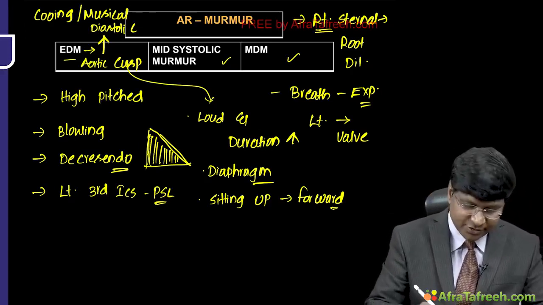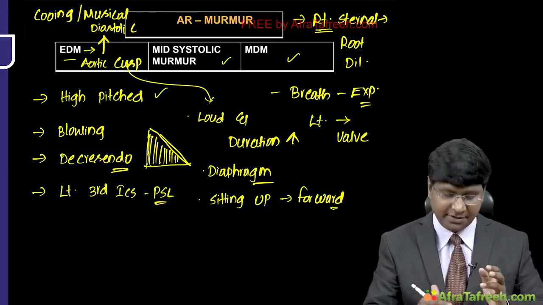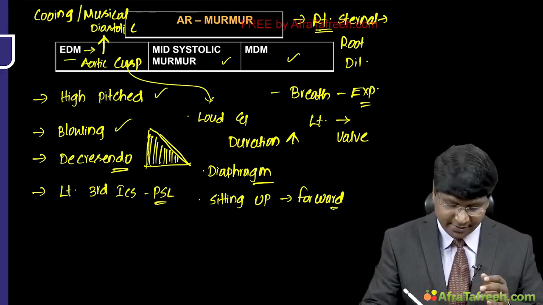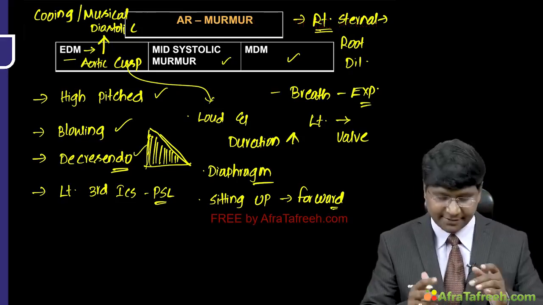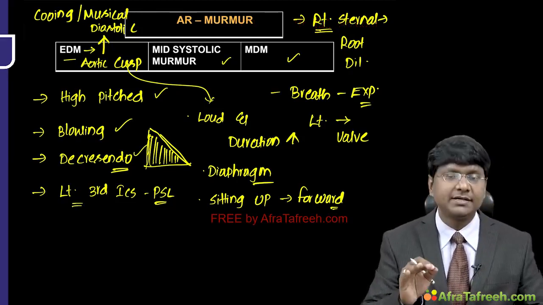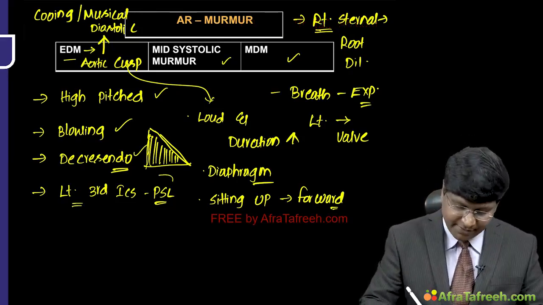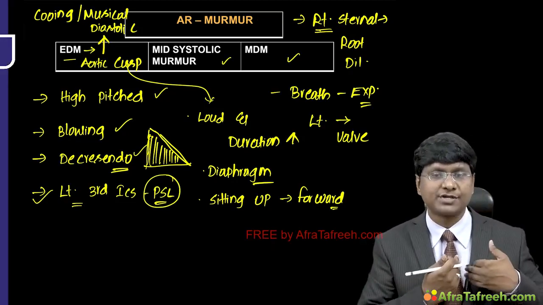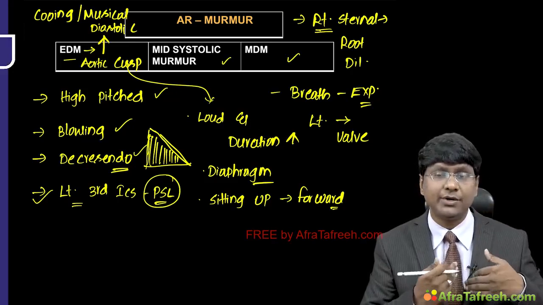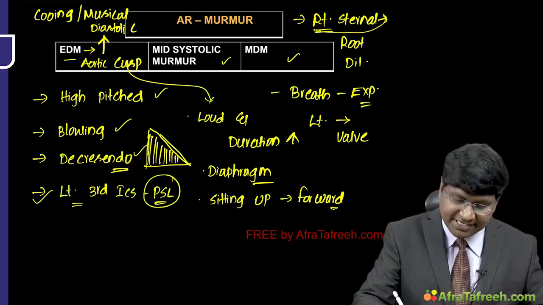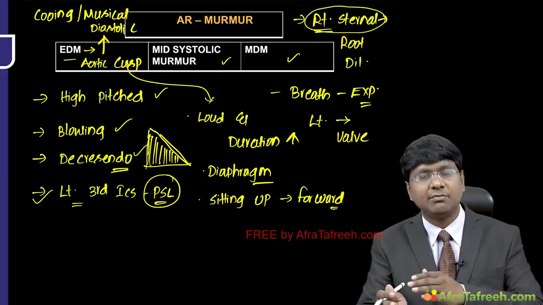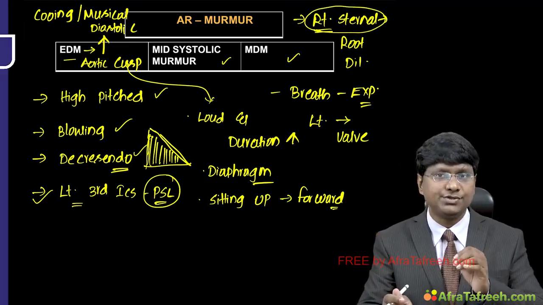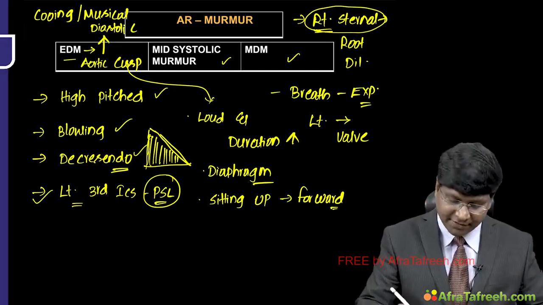So remember, the early diastolic murmur is a high pitched murmur of blowing quality, of decrescendo pattern, heard in the left third intercostal space, parasternal line, and it is loud there if the aortic regurgitation is due to aortic valve pathology. It is best heard at the right sternal border if the aortic regurgitation is due to aneurysmal dilatation of the aorta.